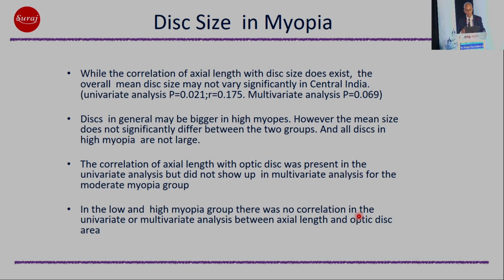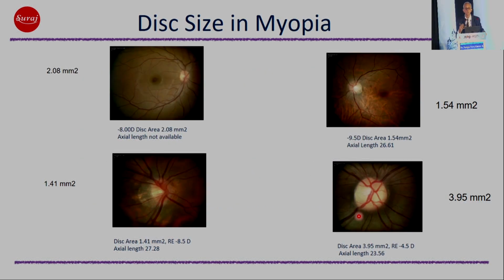The correlation of axial length with optic disc was present in the univariate analysis, but did not show up in multivariate analysis for the moderate myopia group. And in the low and high myopia groups, there was no correlation in the univariate or multivariate analysis between axial length and optic disc area. So I think that every time we have to look at the optic disc and not worry so much about the axial length, at least in terms of disc size.